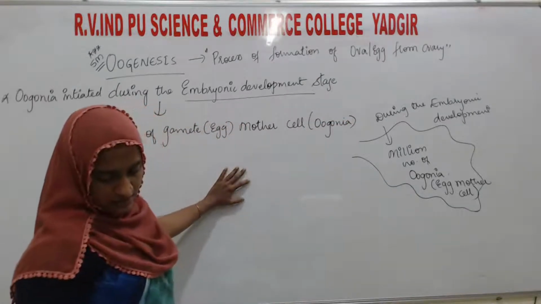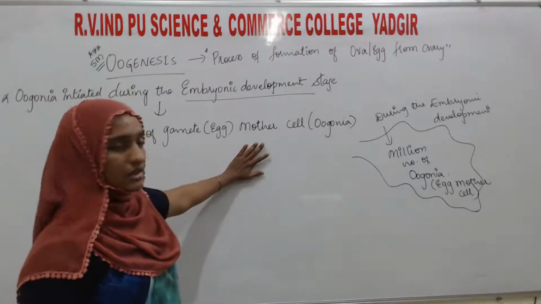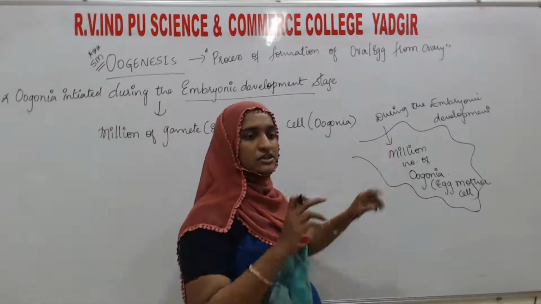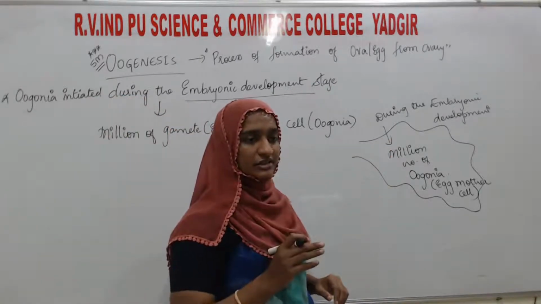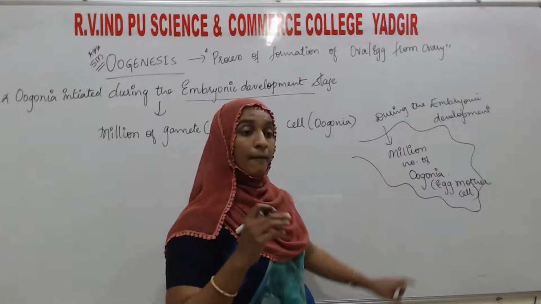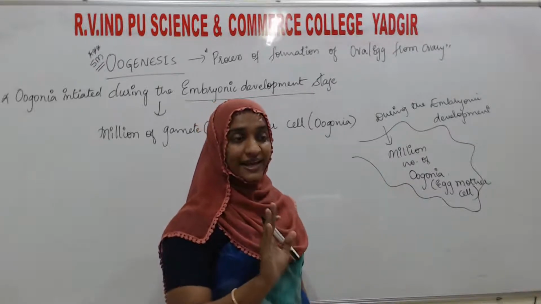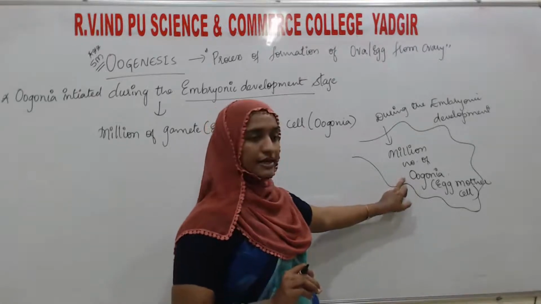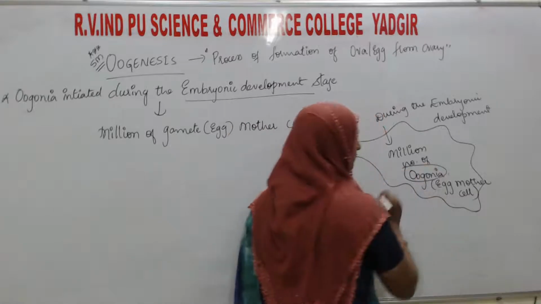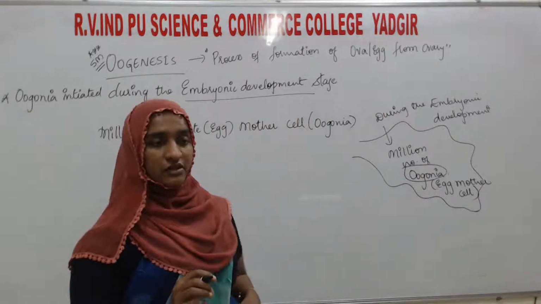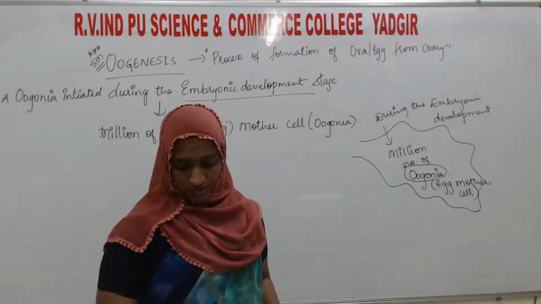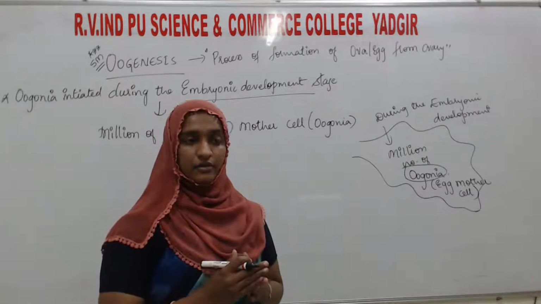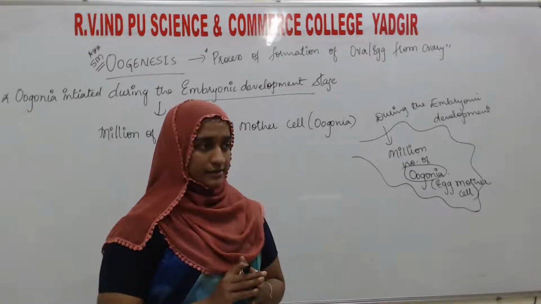They are formed within the ovary. First, what is going to form here? In the ovary, which is an irregular shaped sac-like structure, millions of mother cells are going to develop, not directly the egg. The egg mother cell, which we call the oogonia, forms first. After birth, no more oogonia are going to add.